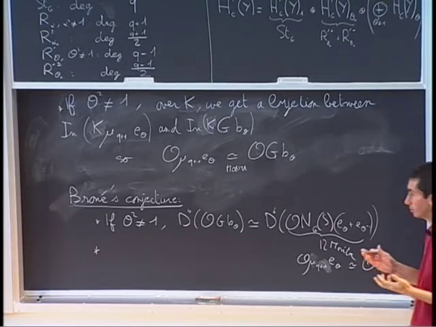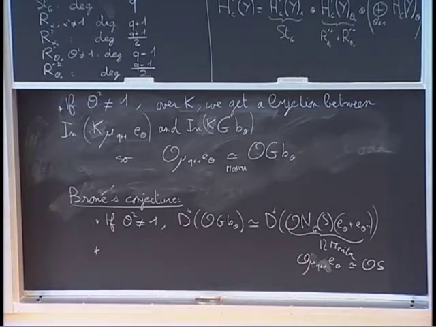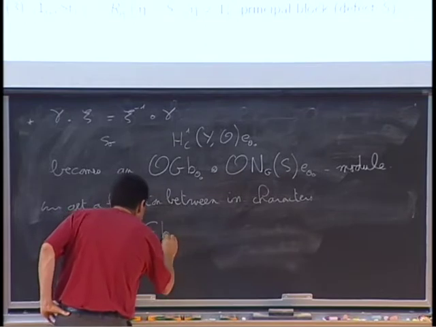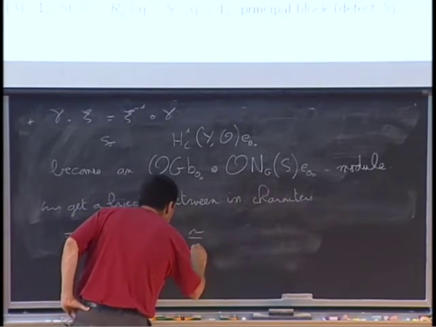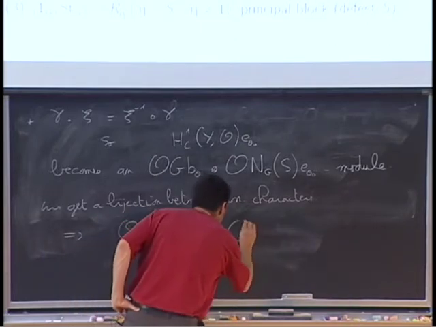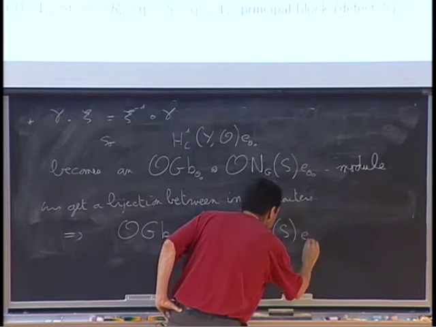So that's how we get the bijection. And again, by the same argument as before, we get a Morita equivalence between OG B theta 0 and O N_G(S) B theta 0.